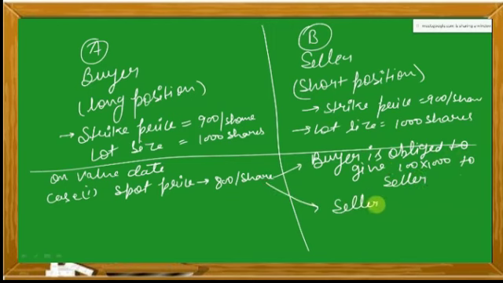and seller has the right to receive 100 into 1000, that is 1 lakh rupees.